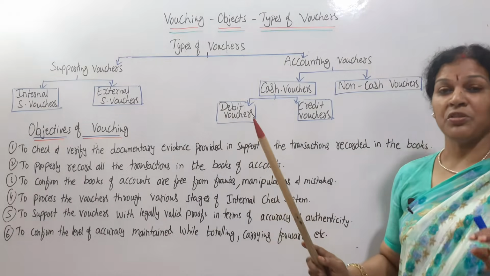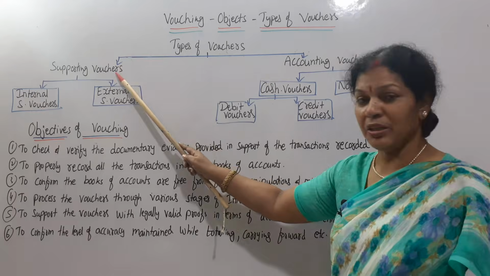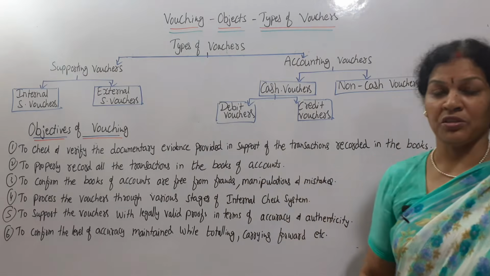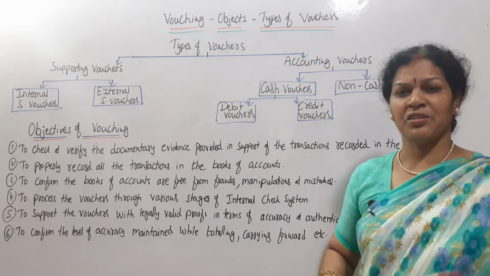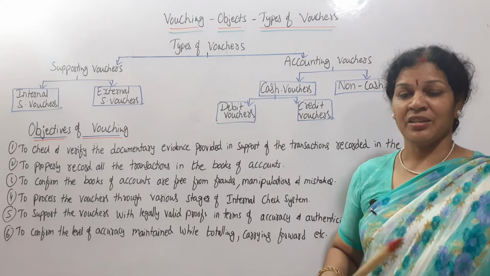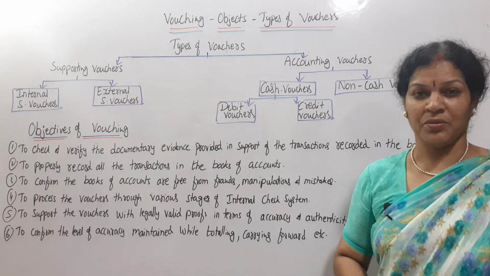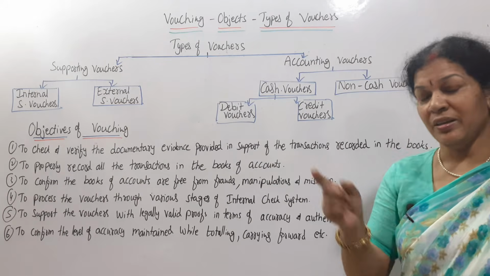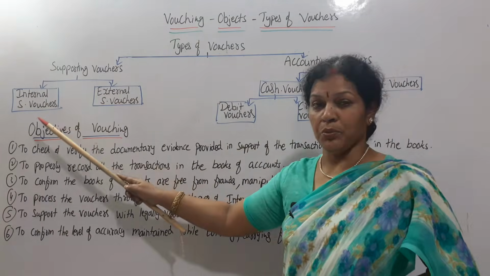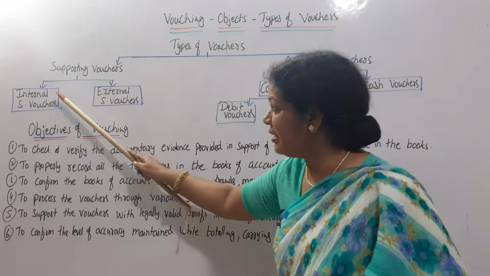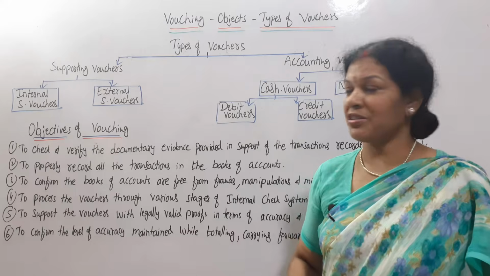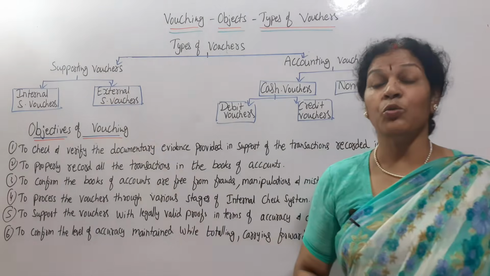Mainly the types of vouchers are divided into two parts. One is supporting vouchers and the other is accounting vouchers. Supporting vouchers means whenever you have any kind of transaction, this transaction is considered as a supporting voucher. This is going to give you a proof. In supporting vouchers, we have two kinds of vouchers. This is divided into two parts: internal supporting vouchers and external supporting vouchers.